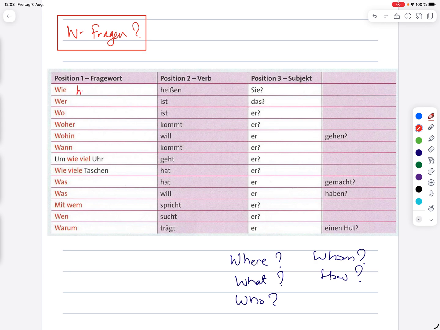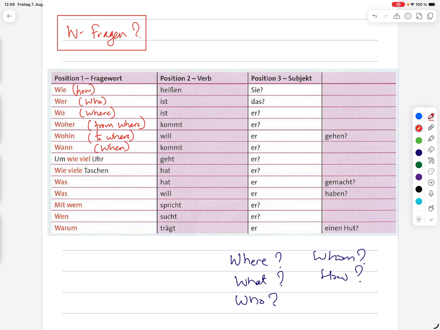So wie is how, then wer is who, and wo is where, then woher is from where, wohin is to where, wann is when, right?